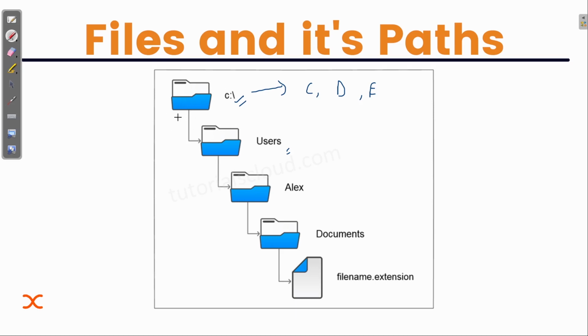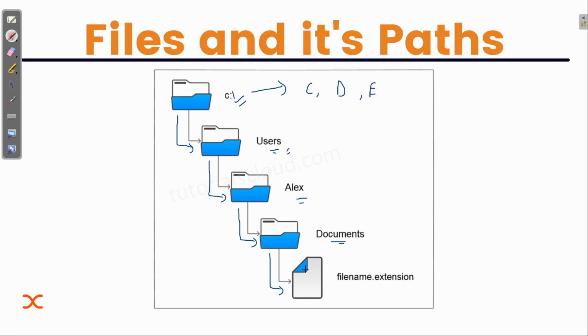Inside this C drive, I have another folder called users, and I have another folder called Alex. It can be any name, mainly the computer user's name. And then I have another folder called documents, and inside this you can see a file.